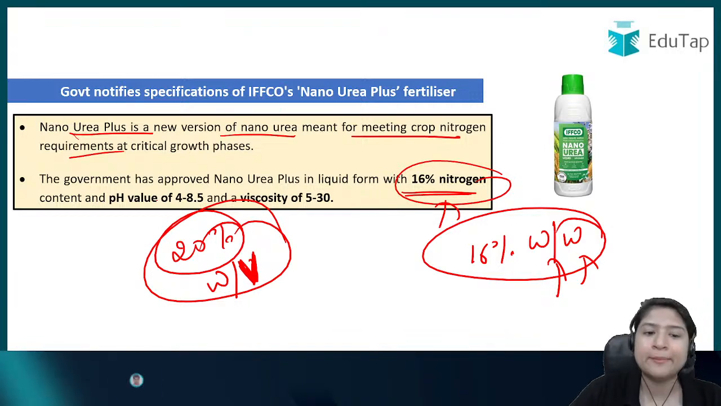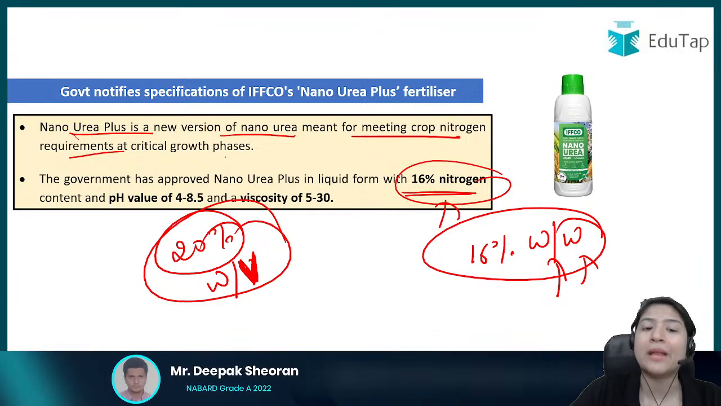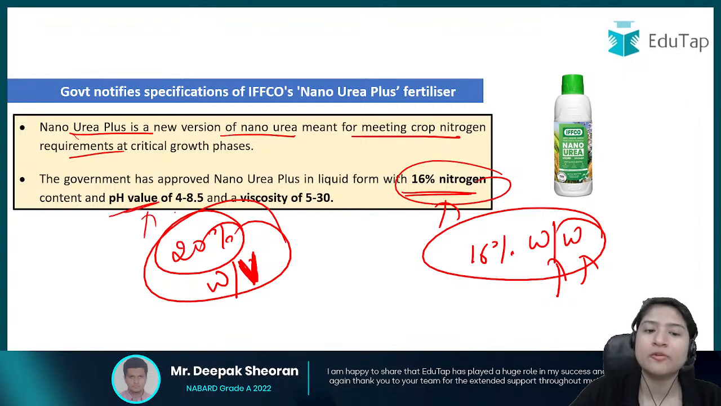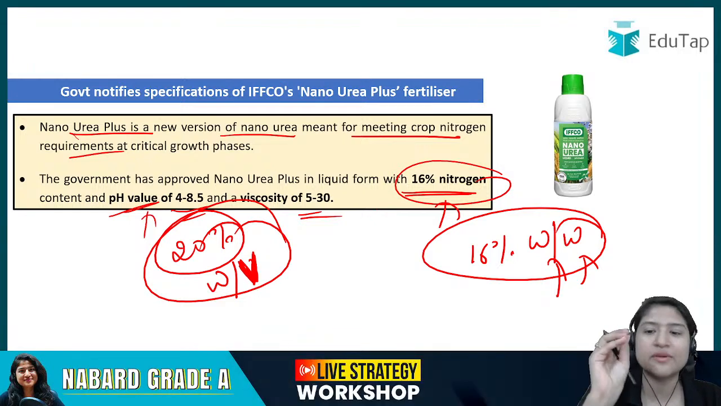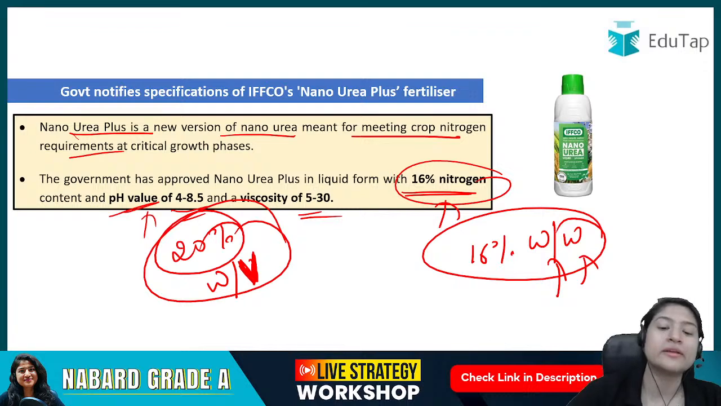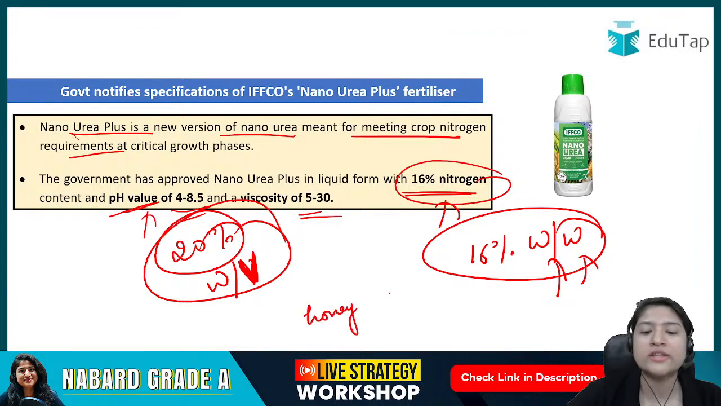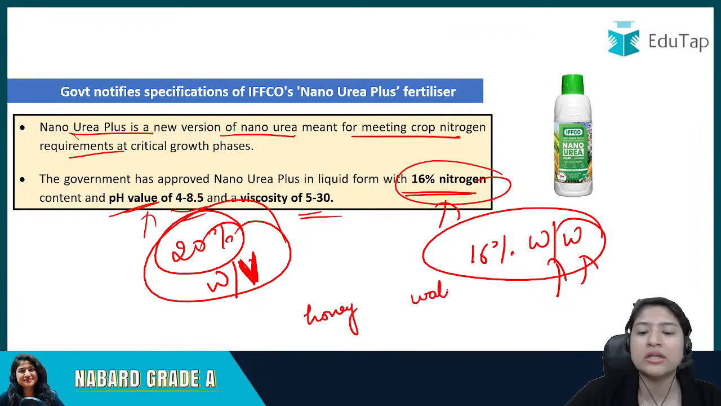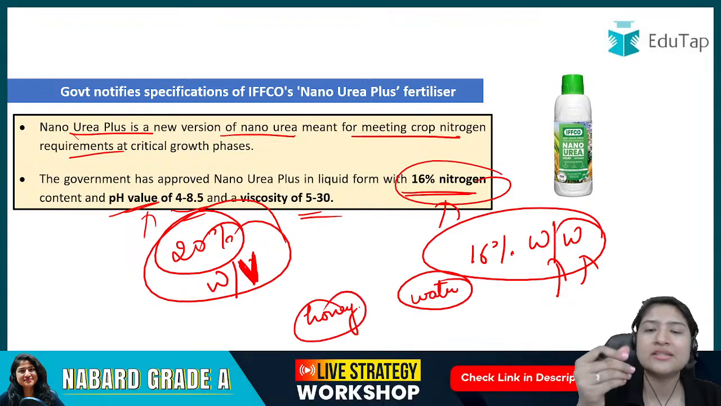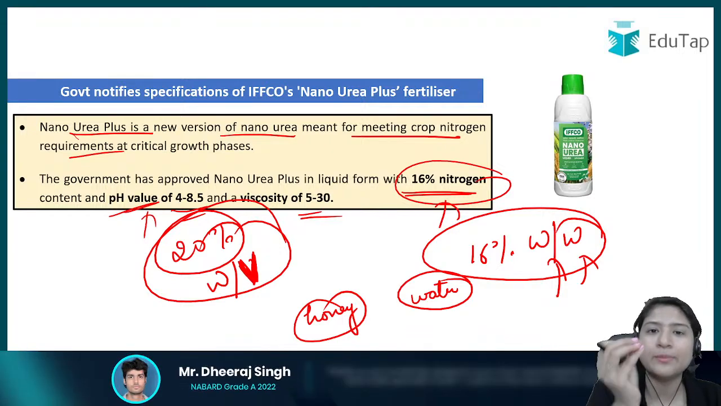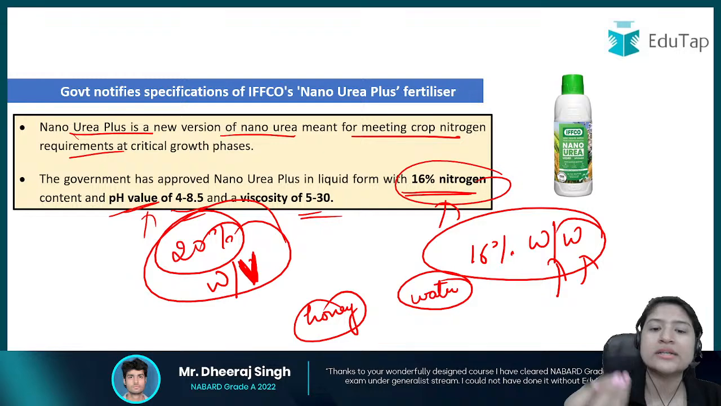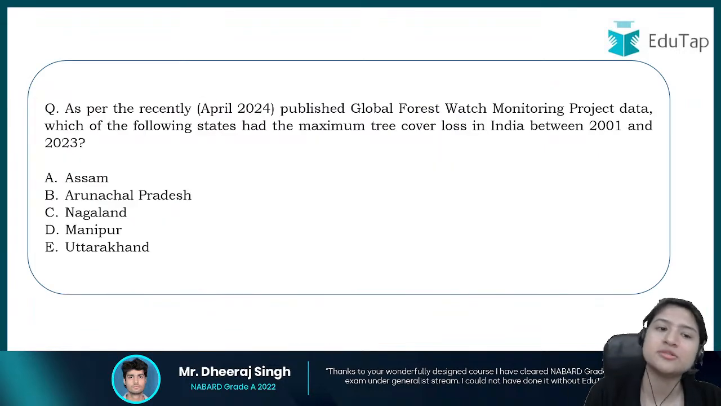Okay, this particular nano urea plus will have a pH value of 4 to 8.5, and its viscosity will be 5 to 30. Viscosity means how thick a liquid is. Imagine honey on one spoon and water on another spoon. You can see the difference in viscosity, right? Honey is comparatively thicker. So viscosity means how thick a particular liquid is. The viscosity will be kept between 5 and 30.